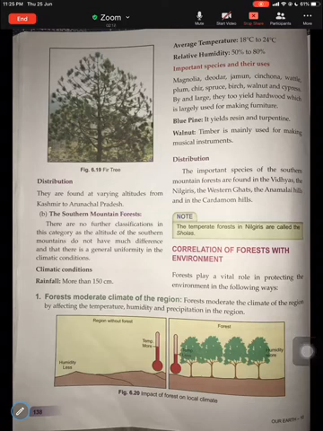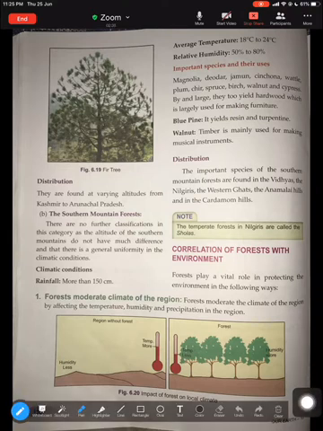Hello everyone. In this video, we will try to understand the correlation of forest with the environment. This is page number 138 from your textbook. So we will first try to look at the role of forest in protecting the environment. So let's begin. Now, forests play a very important role. It plays a significant role in protecting the environment in many different ways.